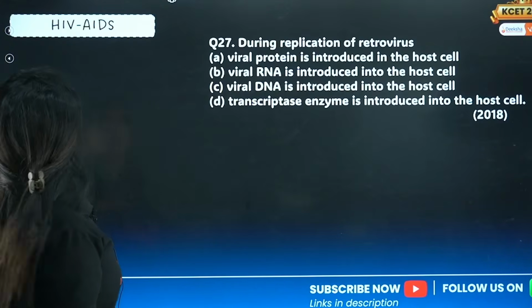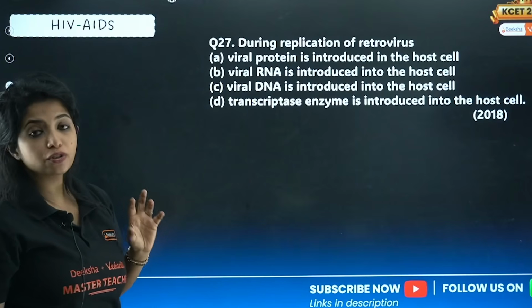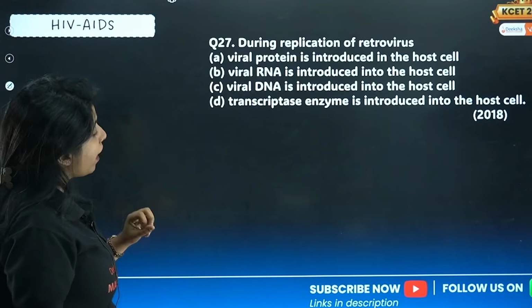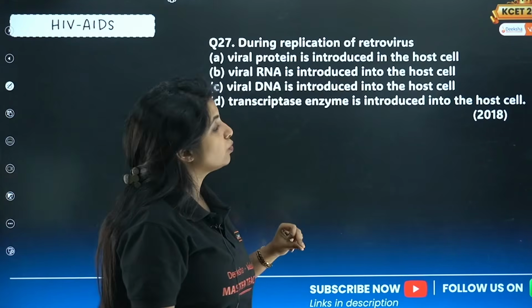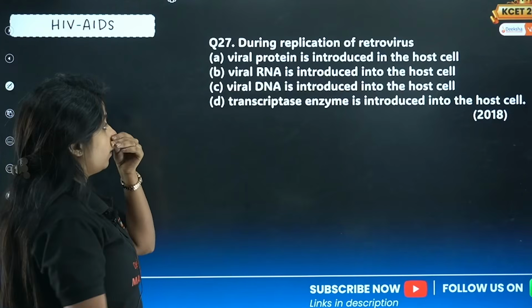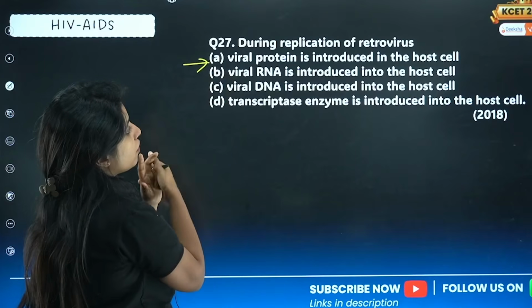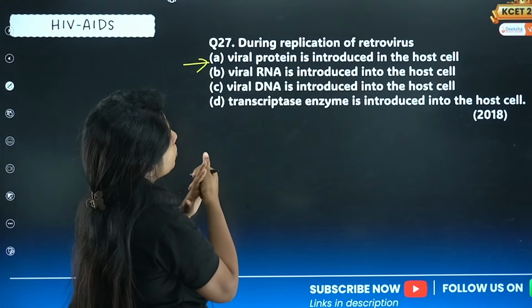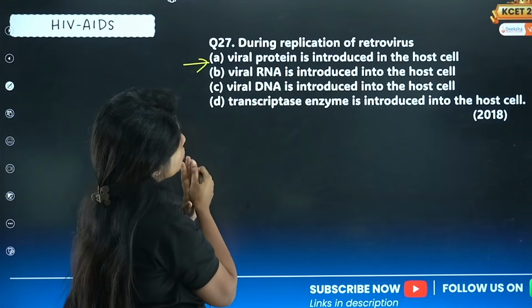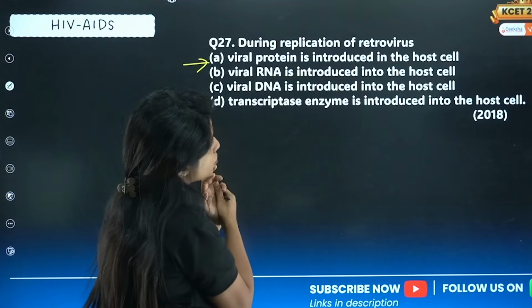During replication of retrovirus, what is being formed? Viral protein is introduced into the host cell. Okay, viral protein is introduced into the host cell during replication of retrovirus. Viral RNA is introduced into the host cell. Viral DNA is introduced into the host cell. Transcriptase enzyme is introduced into the host cell.